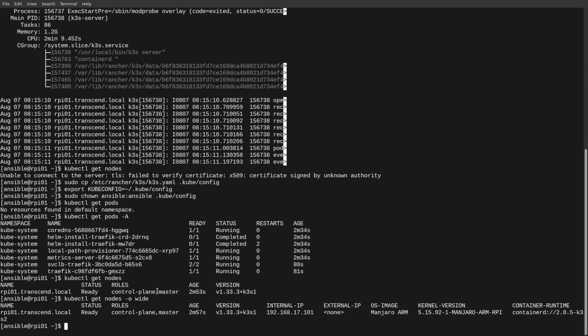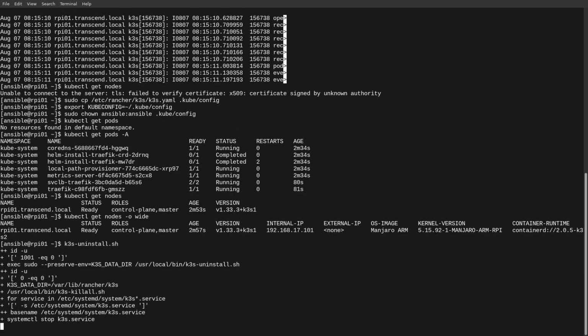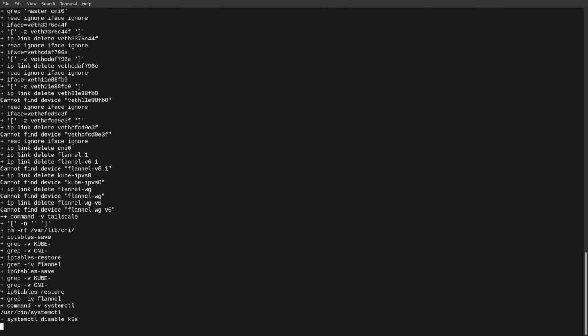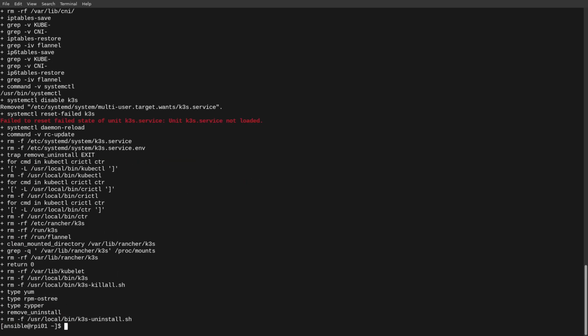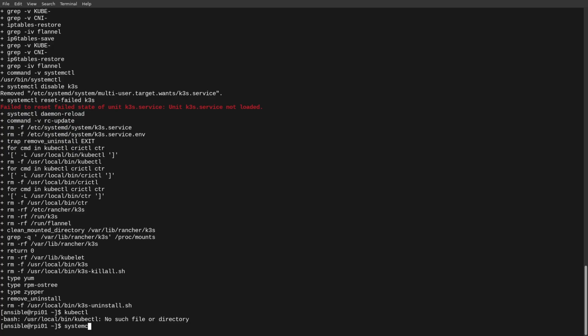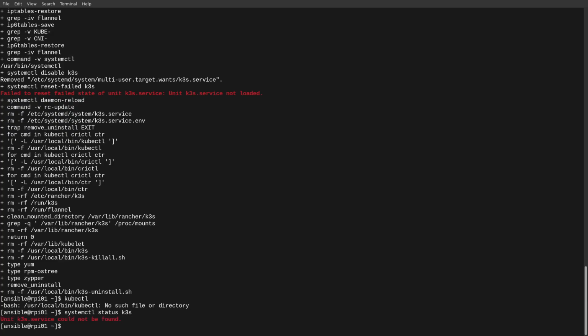It is fairly straightforward, so you can always do the practice. You can install and uninstall easily as well. To uninstall, the command will be k3s-uninstall. Let me just run uninstall and you'll see that everything will be gone. I don't have the kubectl command anymore, and no kube service.